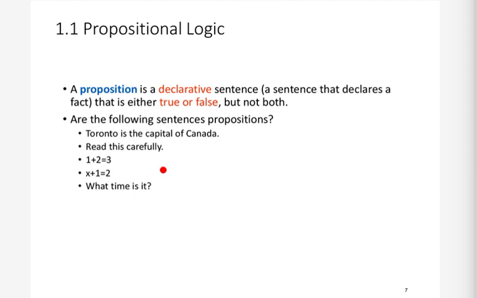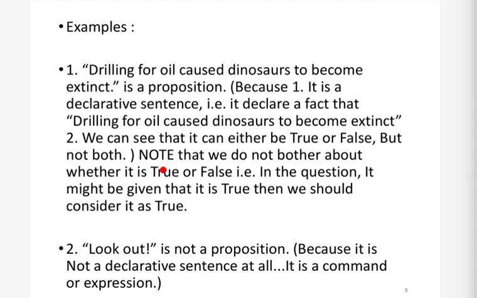We will see a few more examples. For example, in this example we have the sentence: drilling for oil caused dinosaurs to become extinct. This again is a declarative sentence, because it is declaring the fact that drilling for oil was the reason for dinosaurs to become extinct. We do not care that of course it is false, but since it is a declarative sentence and we can assign true or false to it, we can say that this is a proposition. I have given a clear explanation here.